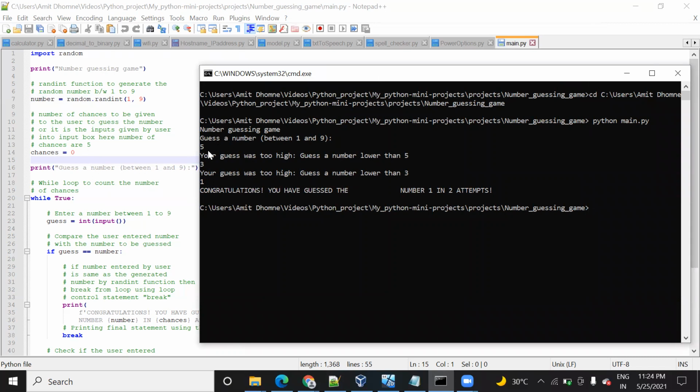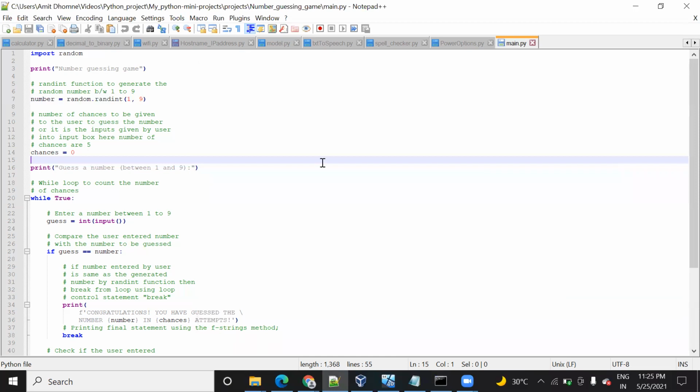The number I entered was 5, but that 5 did not match the system's number. Then it said your guess is too high, so I pressed 3. That was my first attempt. In the next attempt I entered 1, and I successfully guessed the number. This is the explanation of this game program, and in this way you can create this game in Python in a very easy way.